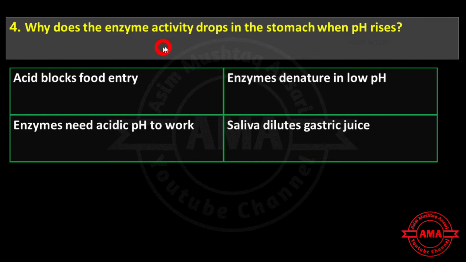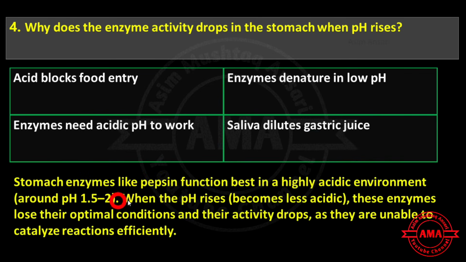Next is: why does the enzyme's activity drop in the stomach when pH rises? Acid blocks food entry, enzymes denature in low pH, enzymes need acidic pH to work, or saliva dilutes gastric juice. The stomach enzymes like pepsin function best in a highly acidic environment. When the pH rises, these enzymes lose their optimal conditions and their activity drops as they are unable to catalyze reactions efficiently. So the exact answer is enzymes need acidic pH to work.